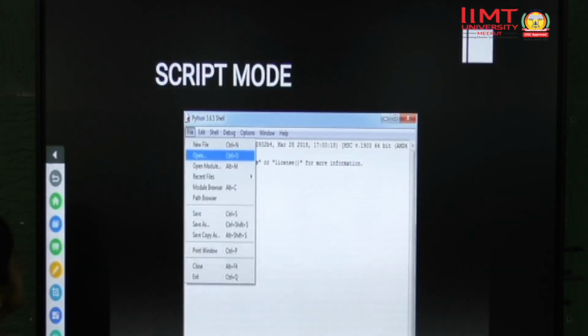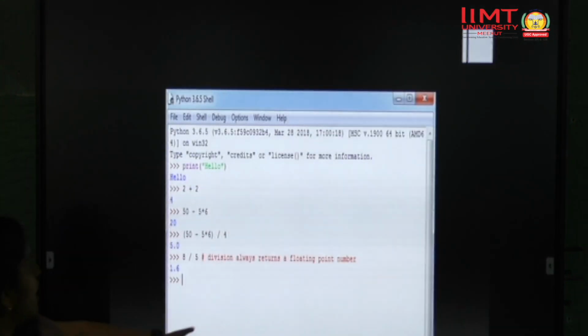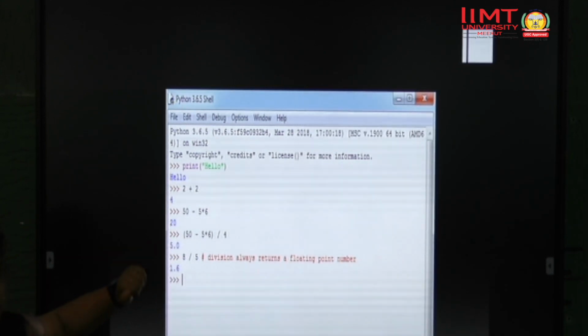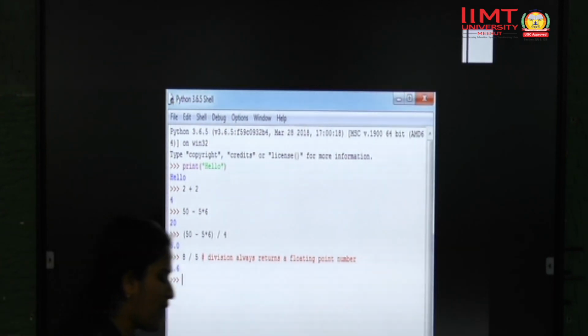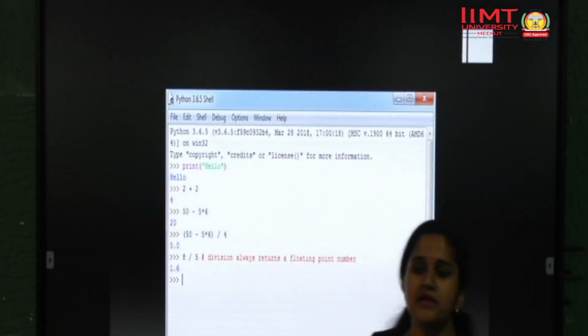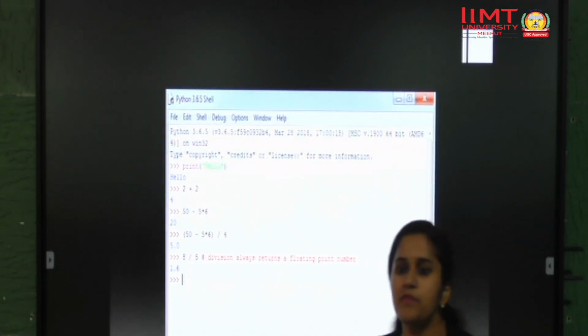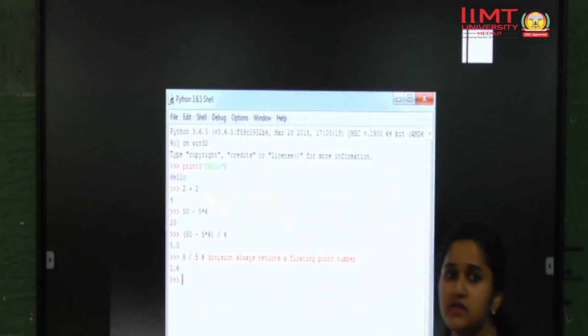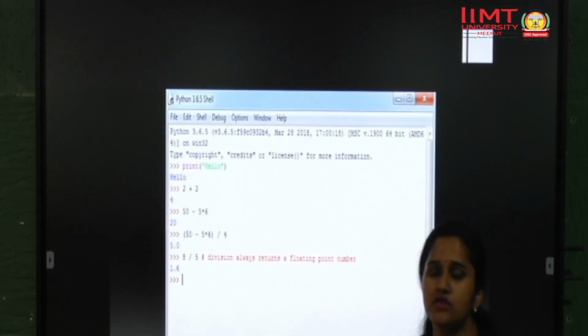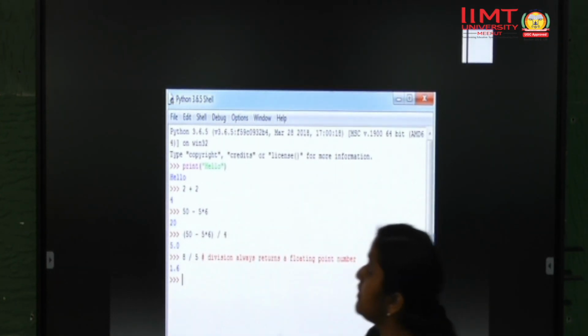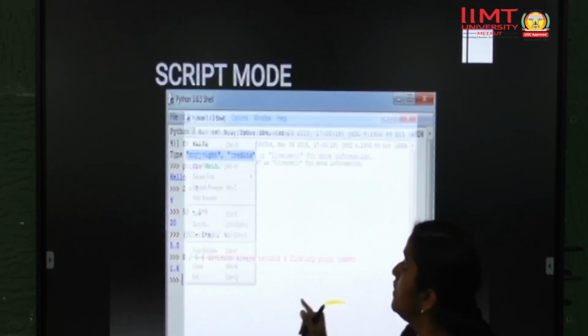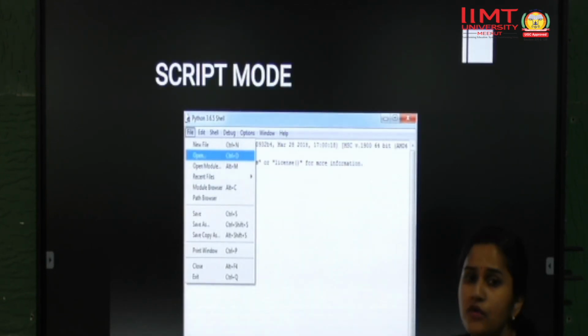Now let's discuss the script shell. These are single command operations, you can say. But if I want to write multiple lines because I want to create my own function, or I want a program with an integrated statement like a for loop, because a for loop is not a single command, right? So for that we can use script mode.